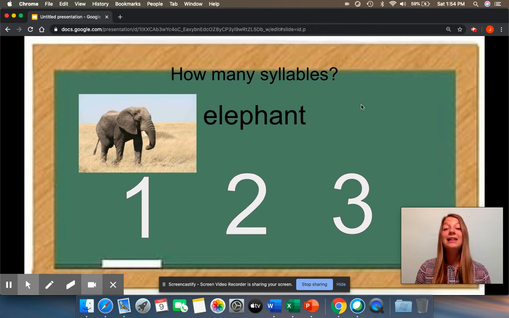Let's look at our last example. We have elephant. Elephant has how many syllables or sounds? Let's try this one together. Elephant. One more time. Elephant. I clapped 3 times. How many times did you guys clap? If you clapped 3 times, pat yourself on the back, because that means that elephant has 3 syllables or 3 sounds in it.